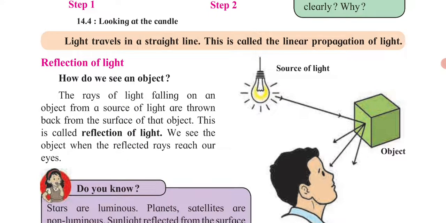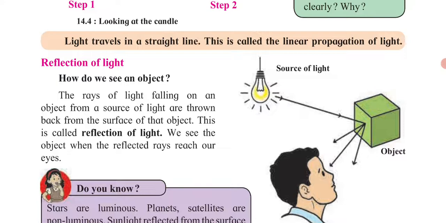How do we see an object? The rays of the light falling on an object from the source of light are thrown back from the surface of that object. Source of light means what? For example, we will consider one room. There is a tube light. So that tube light is a source of light.